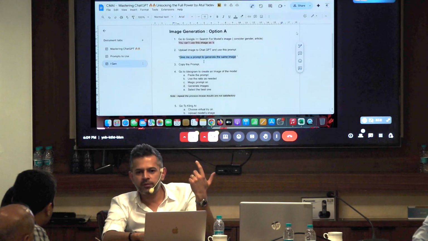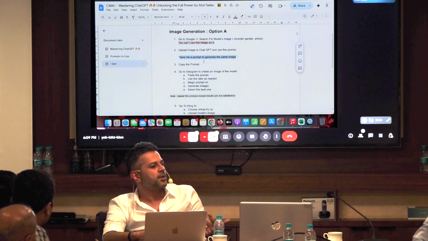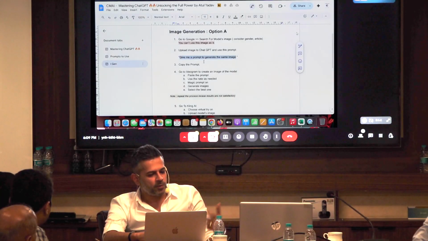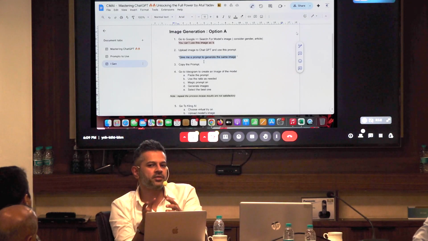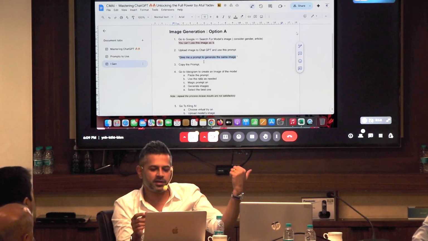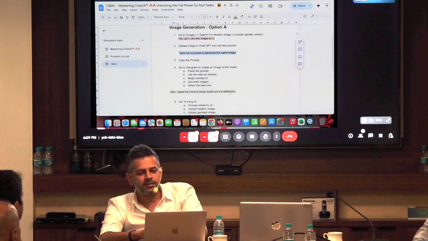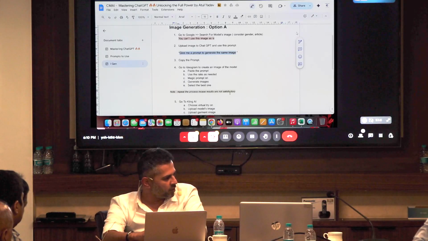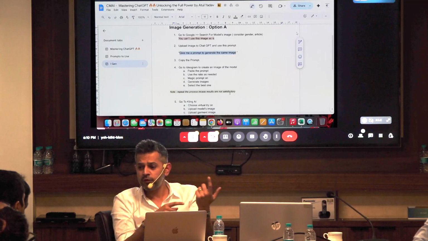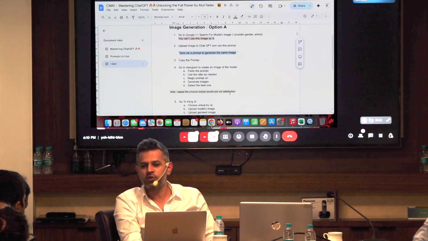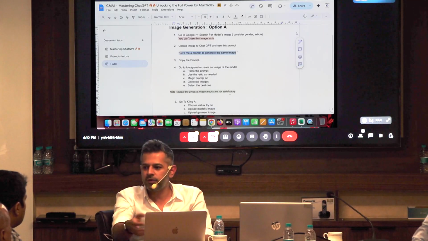So the steps are mentioned over here. We've done 3 steps so far. We went to Google, we downloaded an image. We went to ChatGPT and said, hey, give me a prompt to generate this kind of an image. Then we copied the prompt, we went to Ideogram and we have created it over there. Now what we are doing is creating our own AI model based on the actual model. The disclaimer is that if it doesn't work in one go, try and change it, because sometimes if you've taken the picture from Google in which the feet are not showing, the lower part of the garment may not come out that accurate in the final image.